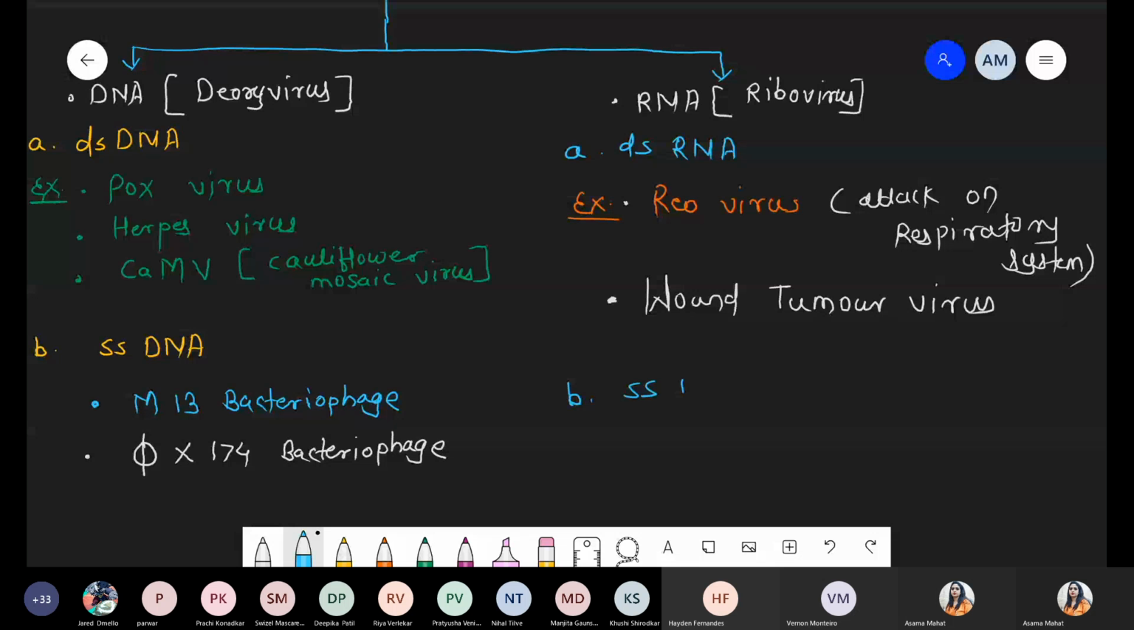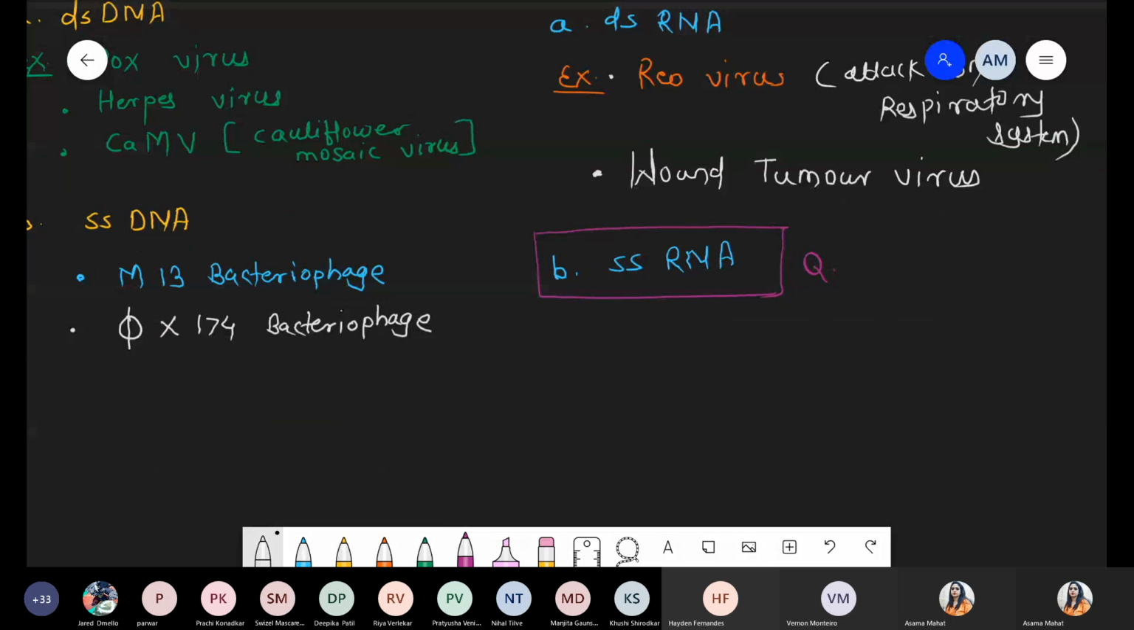Second category, single-stranded RNA. Until now, maximum questions that have been made come from the examples of single-stranded RNA. Very common is TMV, the first virus discovered by the scientist Ivanovsky. Tobacco mosaic virus, first virus, TMV. Another example is influenza. Influenza also has single-stranded RNA genetic material.